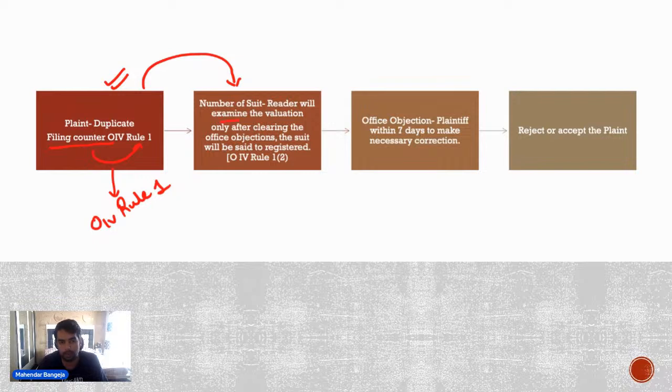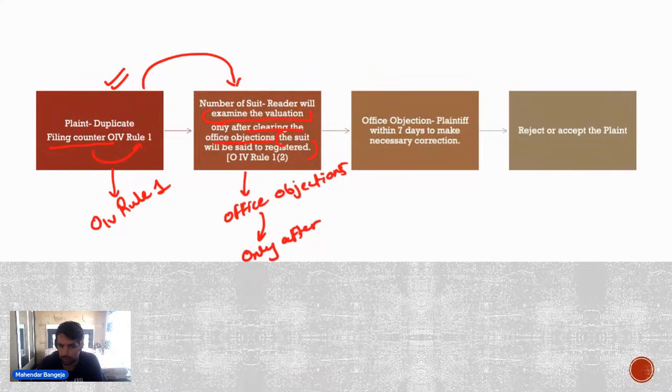The reader examines the valuation and raises certain office objections, and only after those office objections are cleared will the suit be said to be registered.